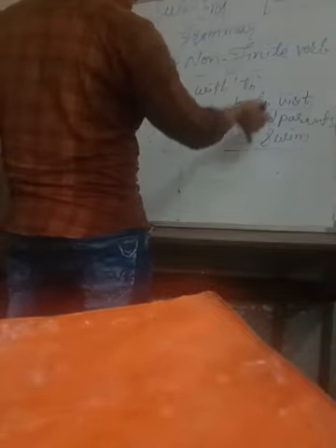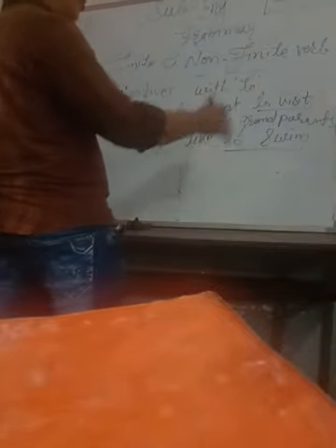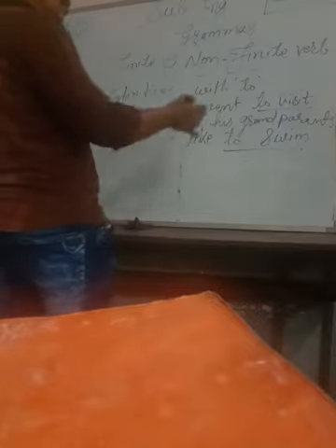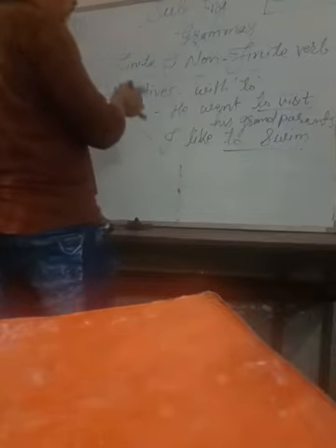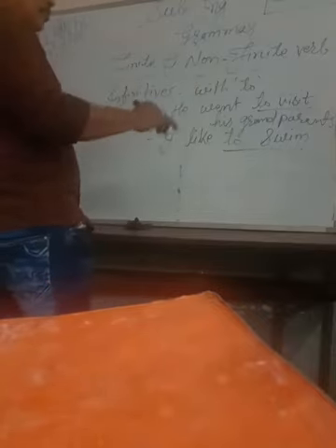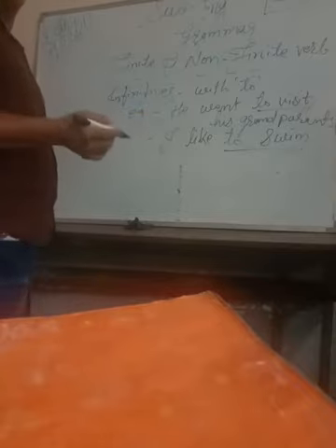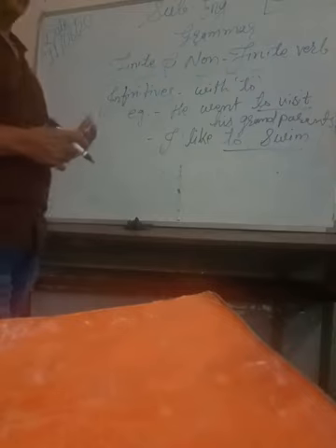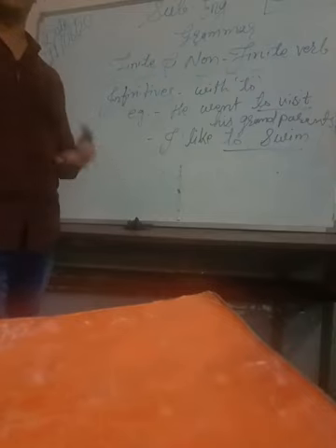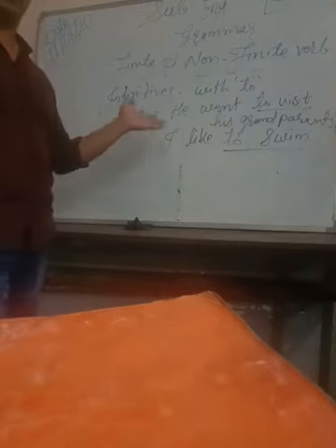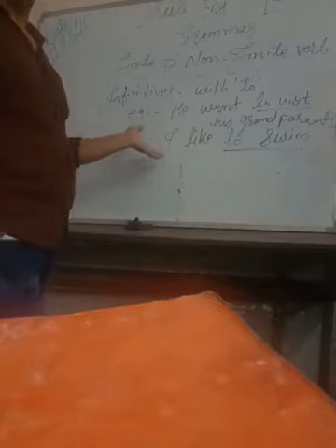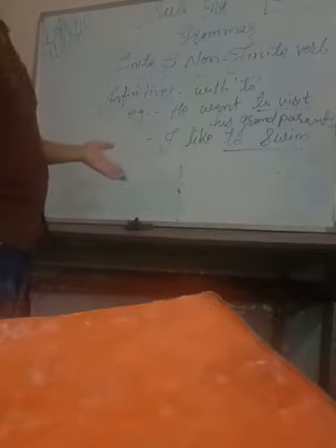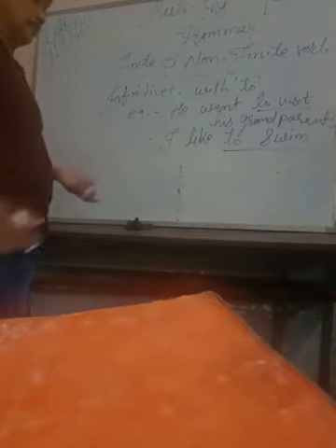So these are the non-finite verbs I am just showing you here, which are underlined. They are coming with to, and they are called infinitive also. Because when the question will be asked about converting infinitive into gerund, this type of study will help you to do that easily.